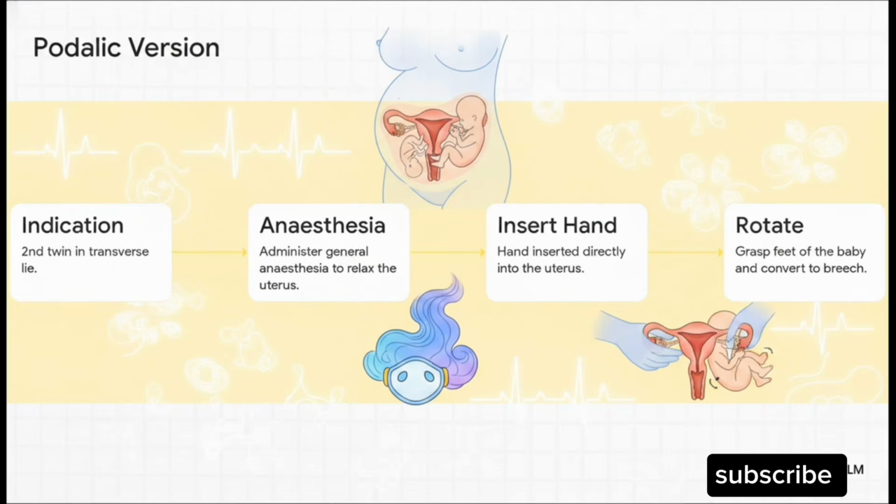Let's talk about how we actually perform that internal podalic version. Imagine you're the surgeon in the OT right now. The indication is that the second twin is in a transverse lie. But note, this is completely contraindicated if the mother has a previous C-section scar, because the uterus might literally rupture. Step 2, you administer general anesthesia to completely relax the uterus. Step 3, you insert your hand directly into the uterine cavity. Step 4, you find and grasp the feet of the baby, gently pulling and rotating them down to convert the baby into a breech presentation for extraction. It's a classic, life-saving obstetrician maneuver.